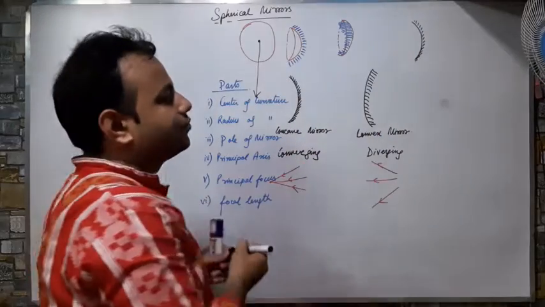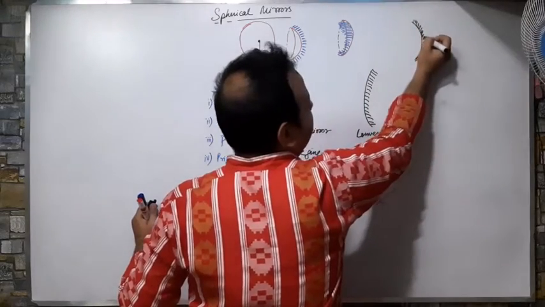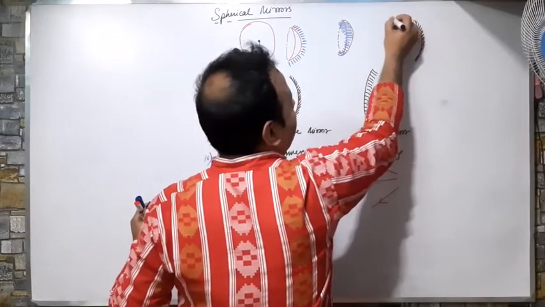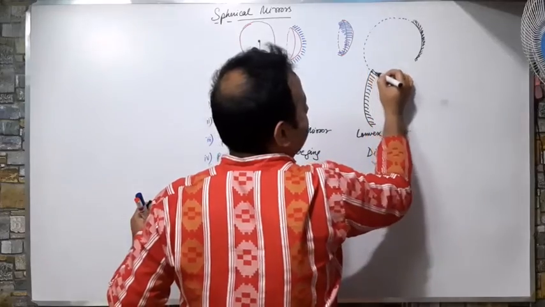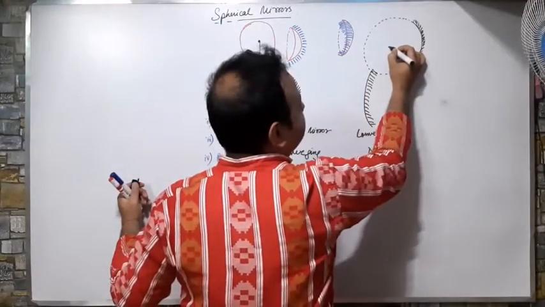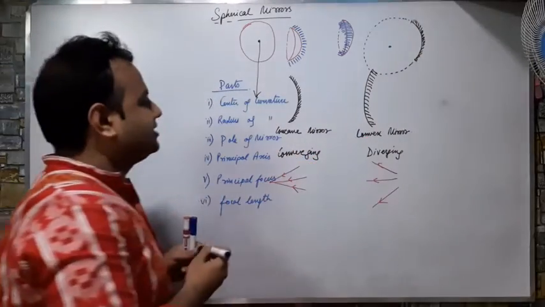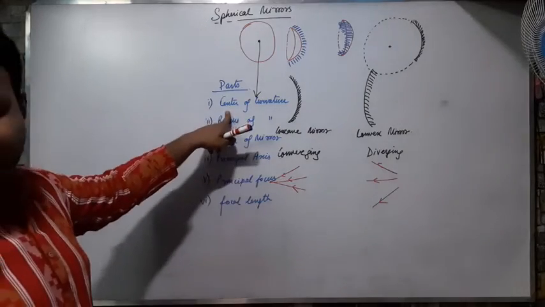If I try to complete this arc, it will be a sphere. So I will get a center of the sphere, and this center of the sphere is known as the center of curvature.